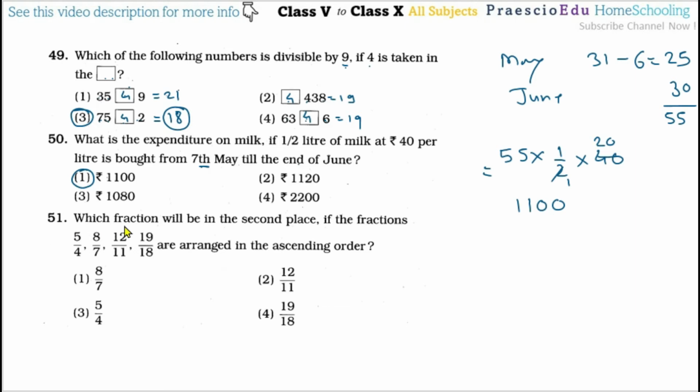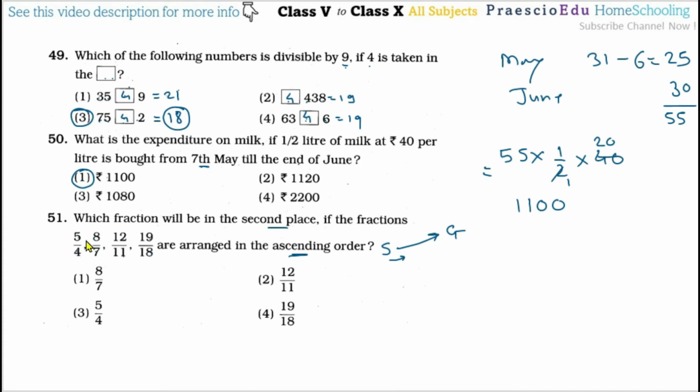Question number 51, which fraction will be in the second place if the fractions are arranged in ascending order? Now ascending means from smaller to greater or bigger. So second means from the smaller one we have to find the second number. So the fractions are 5/4, 8/7, 12/11 and 19/18. Here neither the numerators are the same nor the denominators are the same.